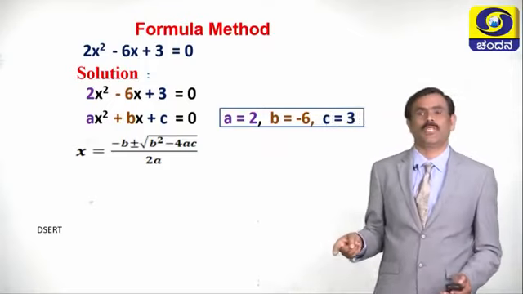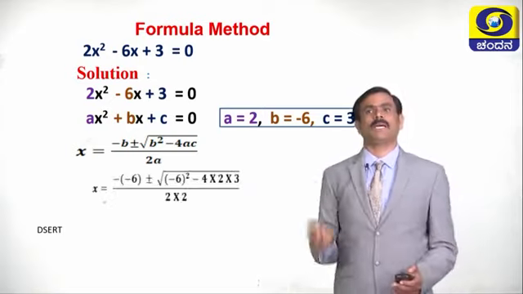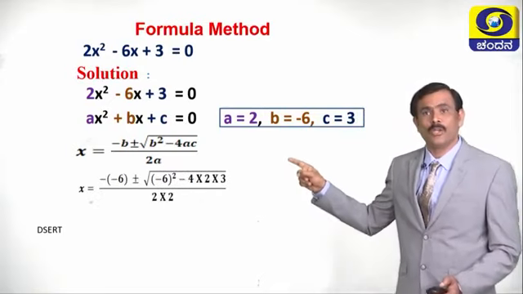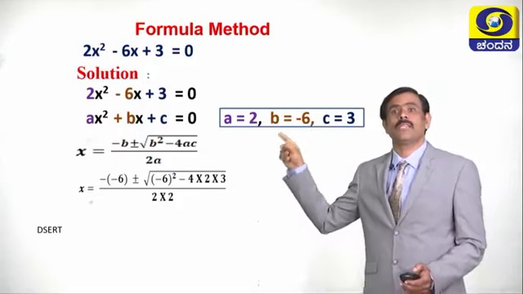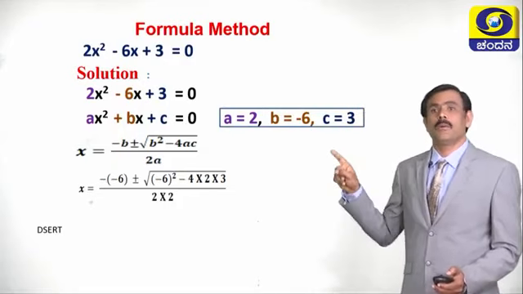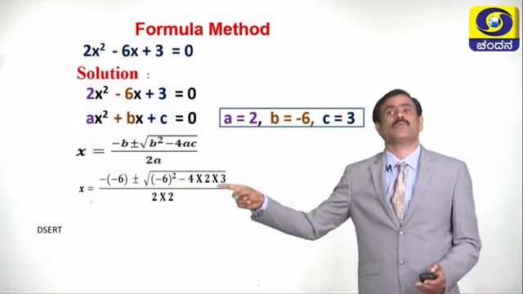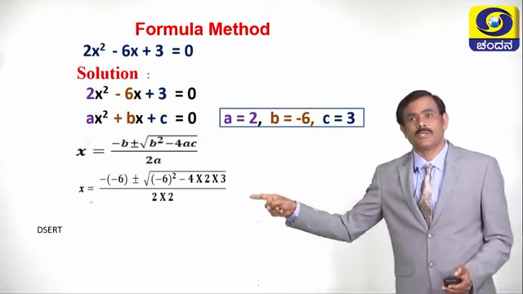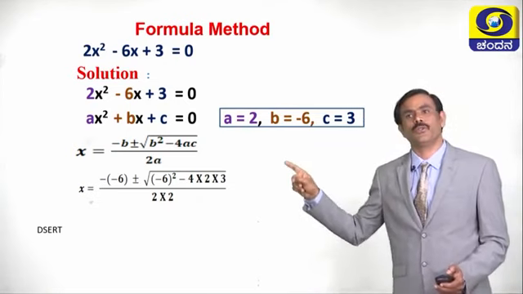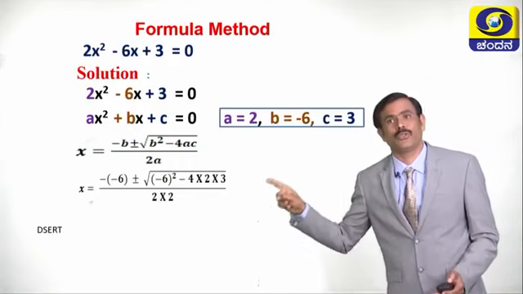After substituting these values in the formula, x is equal to minus into b, which is minus 6, minus into minus 6 plus or minus square root of b square, that is minus 6 whole square, minus 4 into a is 2, c is 3, 4 into 2 into 3, divided by 2a, which means 2 into 2.